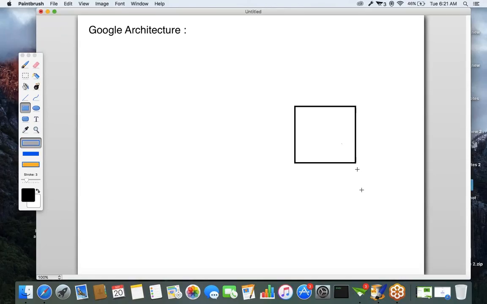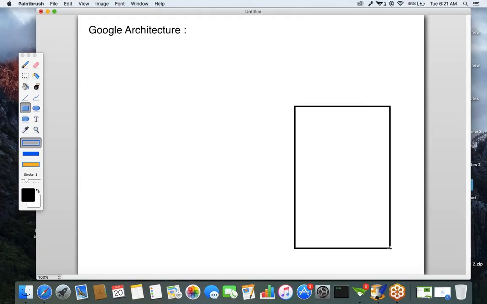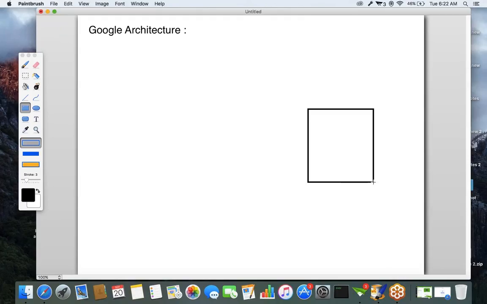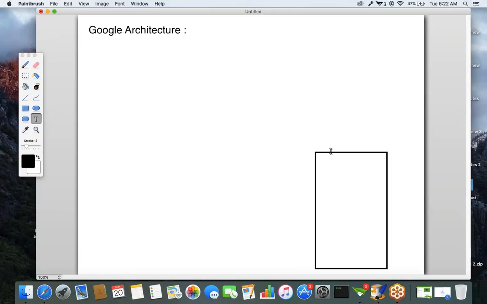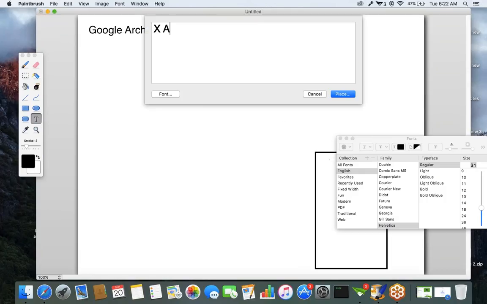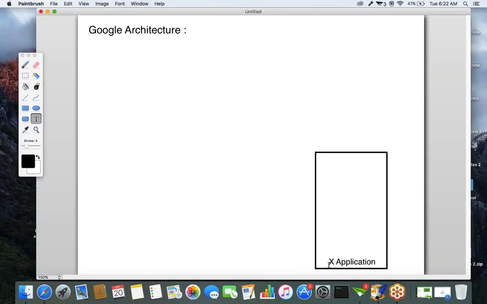The first step is, if you install any application, we are developing some X application I specified.